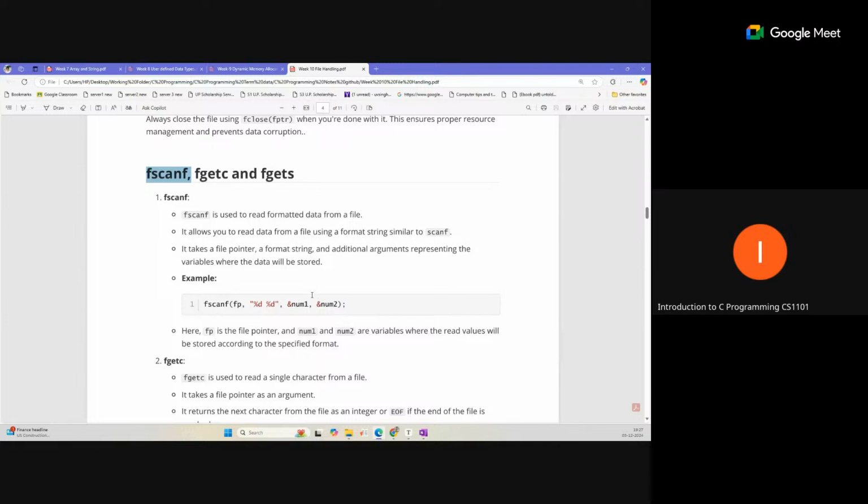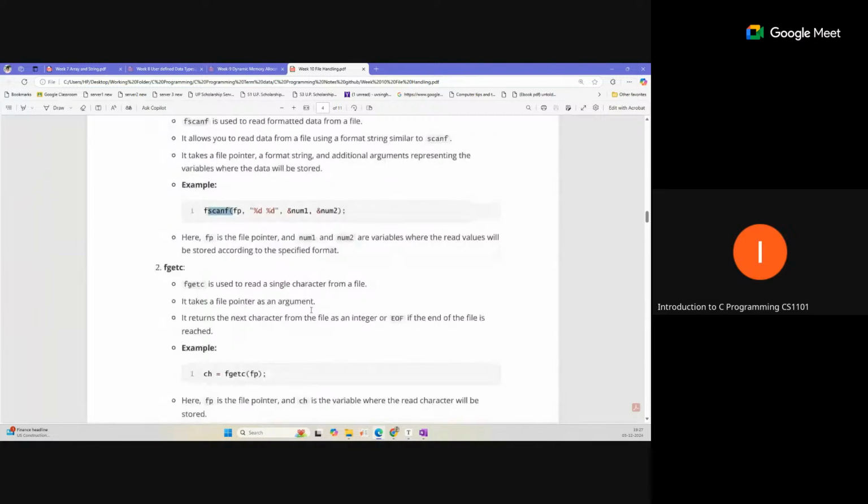Suppose two values are there in the file, and you want to read those values and assign them to variables directly. For this type of small file, you can use fscanf directly with the help of the pointer and assign the value directly to the corresponding variable. Then perform your task.